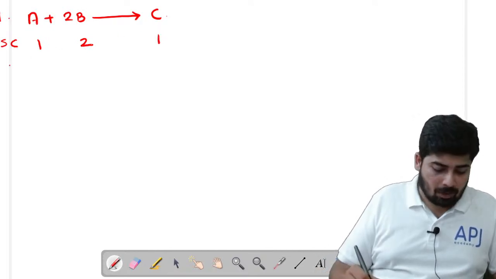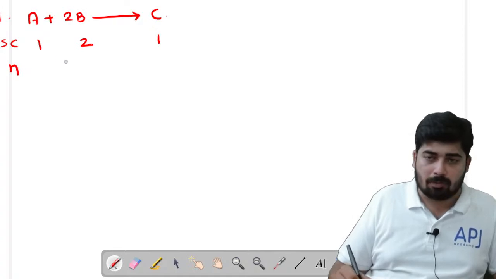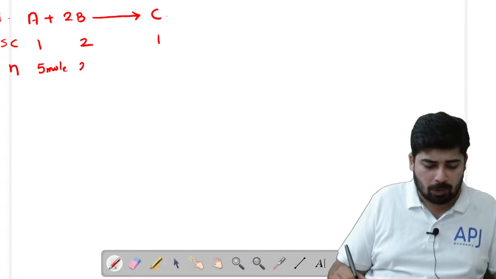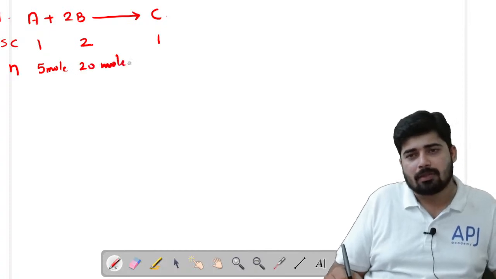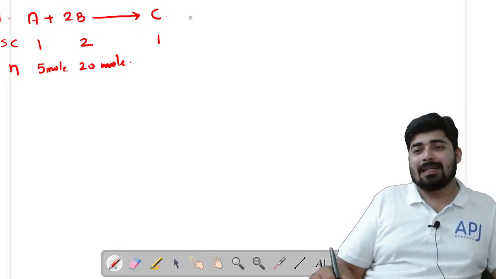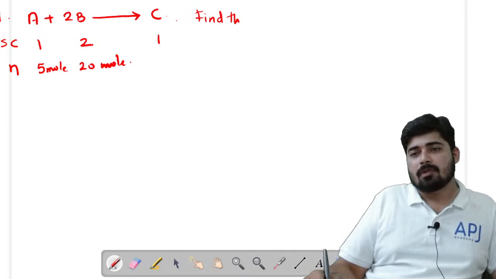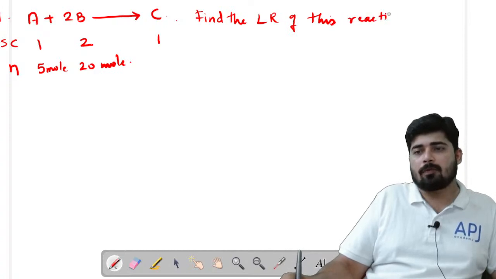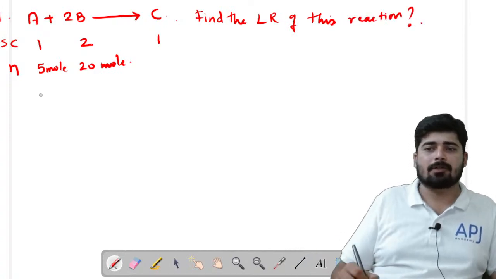Now the number of moles given here is 5 mole for A and 20 mole for B. This is given in the question. So I have to find out the limiting reagent of this reaction.